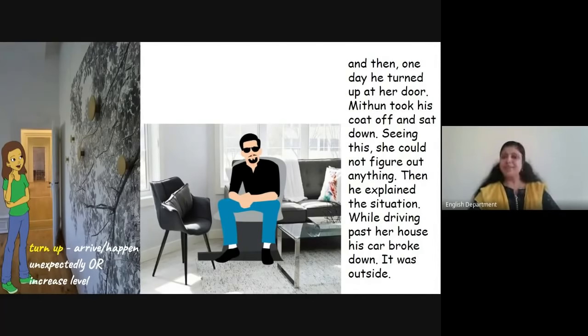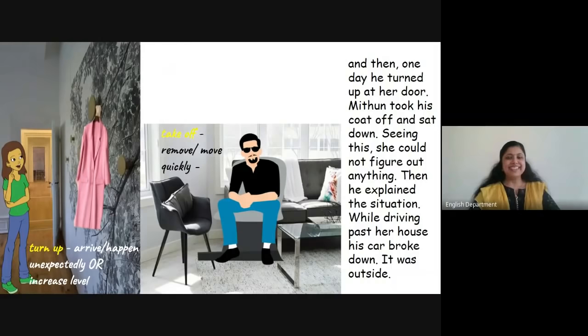Mithun took his coat off and sat down. Which is the phrasal verb there? Write its meaning. Take off, which means remove or move quickly. Here it means remove. He removed his coat. So instead of always using remove, we can just say take off, right? Especially in informal language rather than formal language.